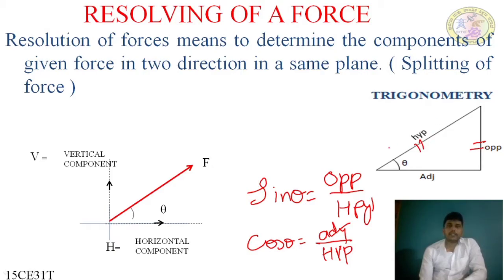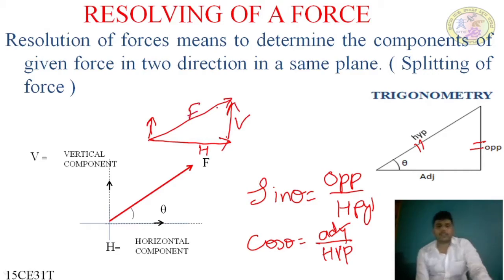In this, as we have drawn in the case of the triangle, I will draw once again. Force F, this is the horizontal component, and this is the vertical component. Now sine theta is equal to opposite side upon hypotenuse. What is the opposite side?